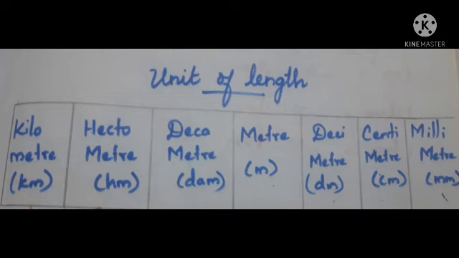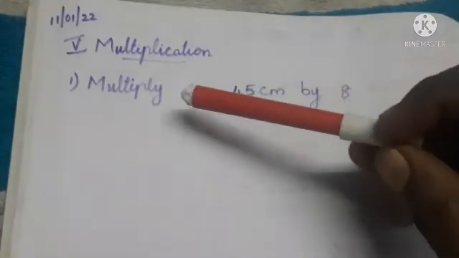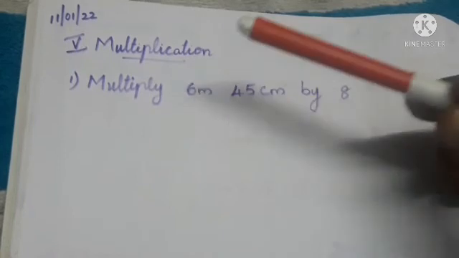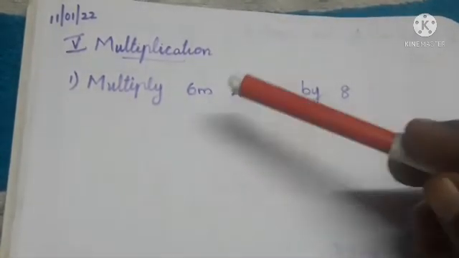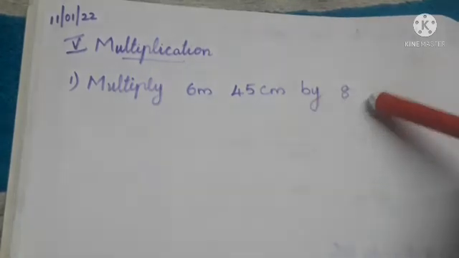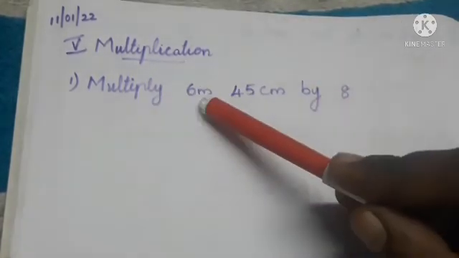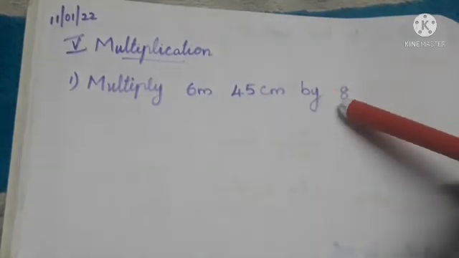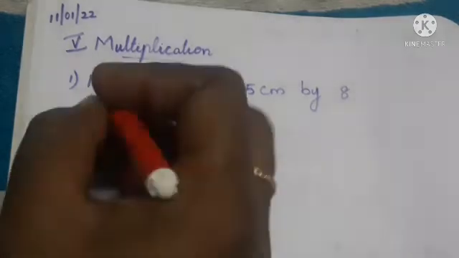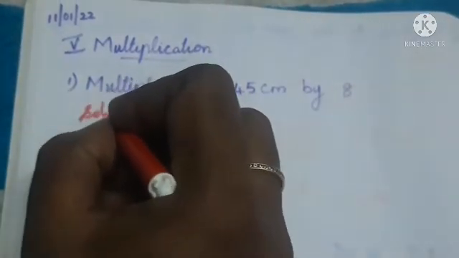Today we are going to learn how to multiply the units of length, mass and capacity by numbers. So let's start today's class. Now we are going to see Roman number 5, multiplication. First question: multiply 6 meter 45 centimeter by 8. We multiply by the number 8. Now we can start the answer by writing the solution.